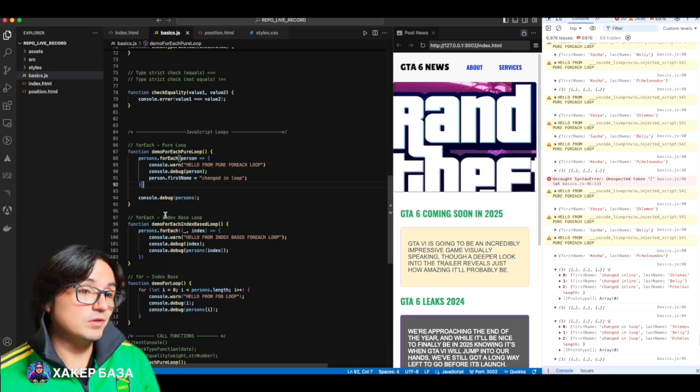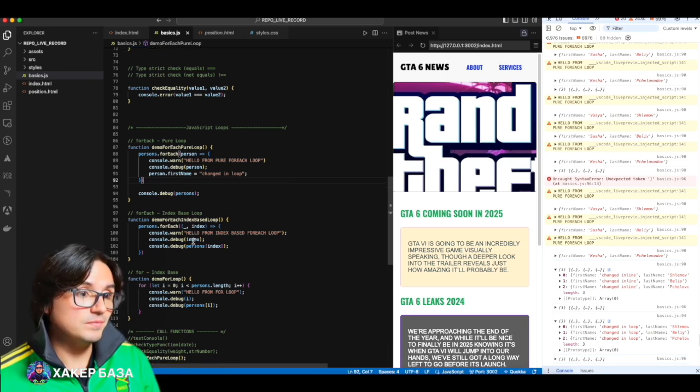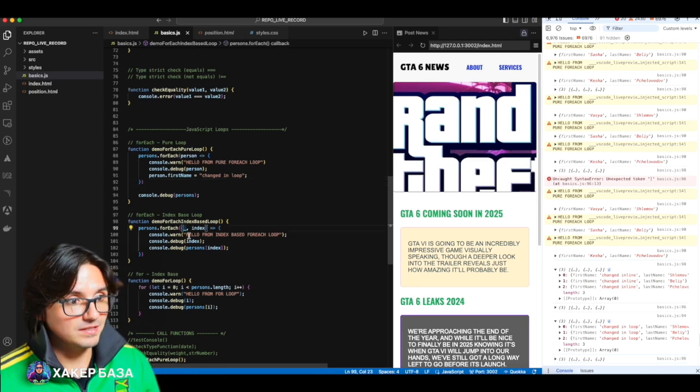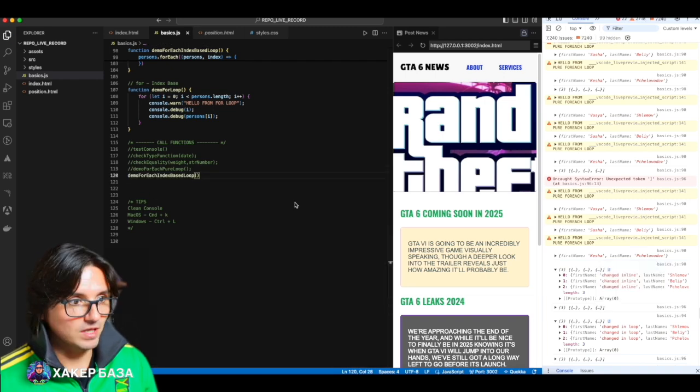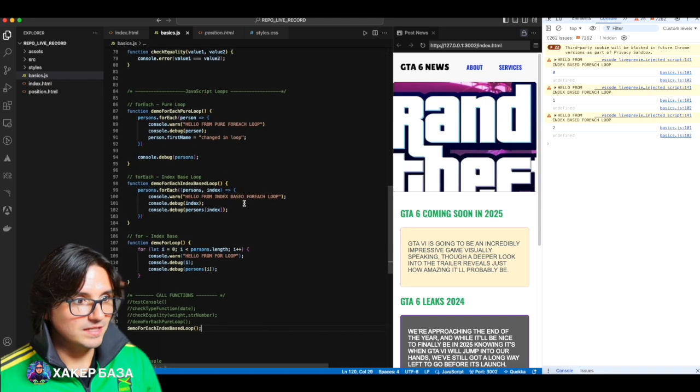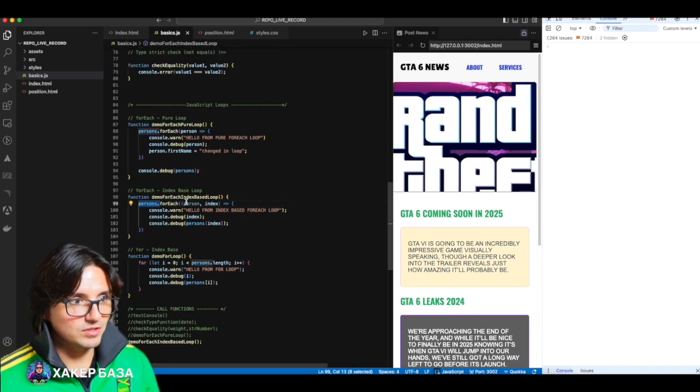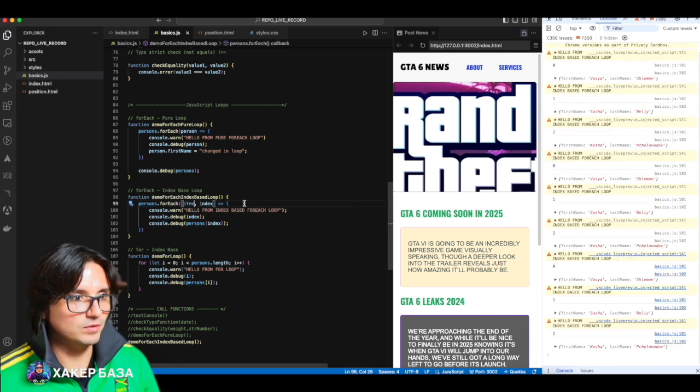Next, I've already talked to you about indexes. In forEach, you can also get the index. Watch. Let's change our function. Let's comment this one out and call a new one. Now I will clear the console. So we got something interesting because I accidentally wrote persons here. You can't do that because it will overwrite. You can simply write something understandable. Beginners often write item or thing in courses.